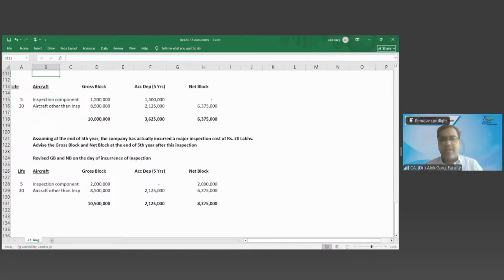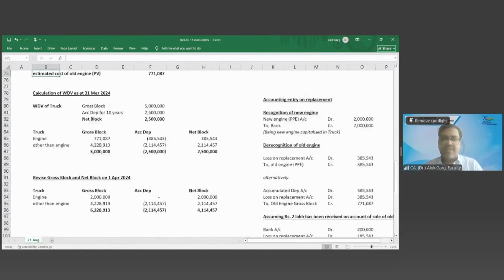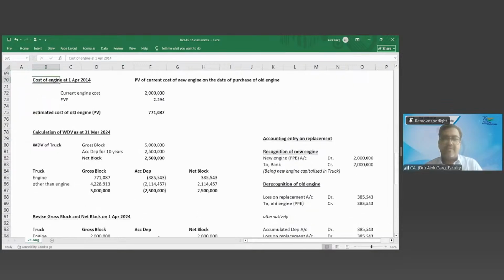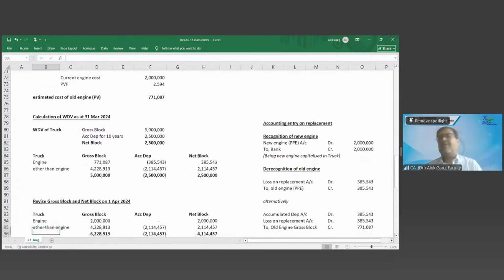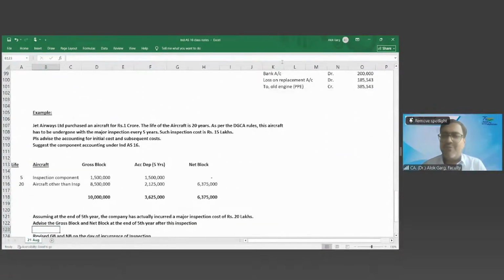I have shown you aircraft. See my presentation, how I have shown you. The header is aircraft, and there are two line items of aircraft, right? If you see my presentation of the last example, what is the header? The header is truck, and there are two components of truck, right? This is how you have to show. Okay. Shall I move forward?